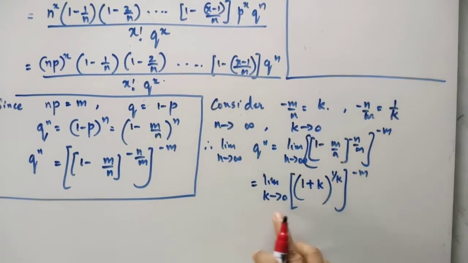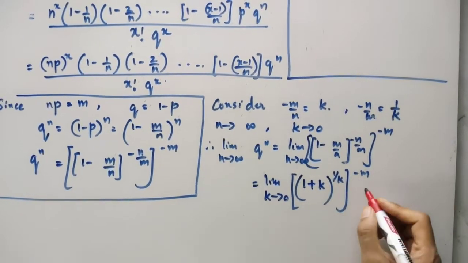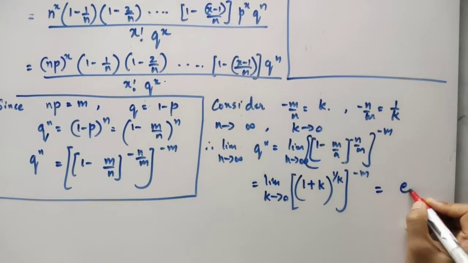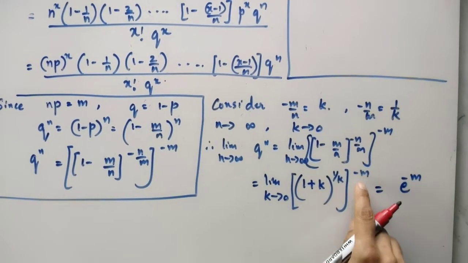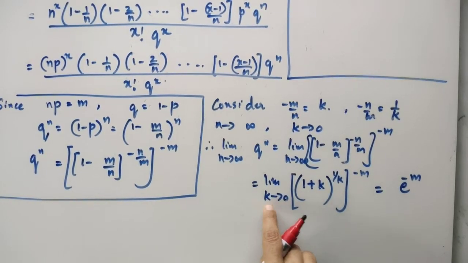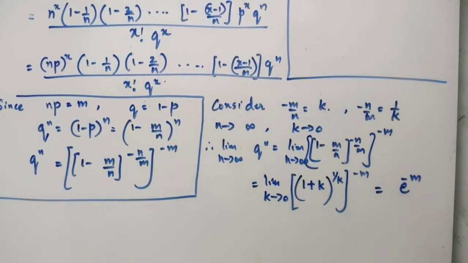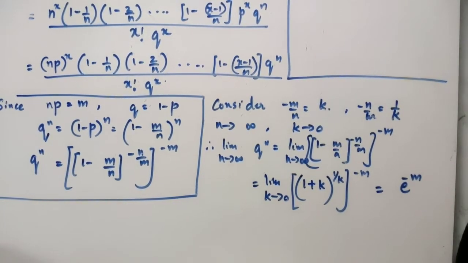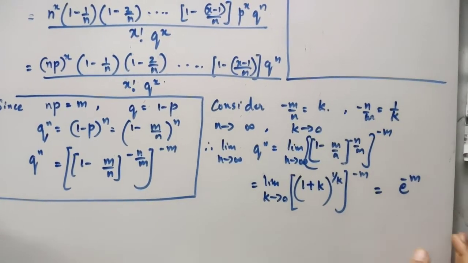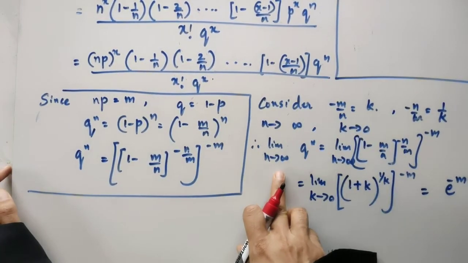So with this, the limit as k tends to 0 of (1 plus k) raised to 1 by k is always e. So this reduces to e to the power minus m. So we have discussed what is happening to q raised to n when n is tending to infinity.